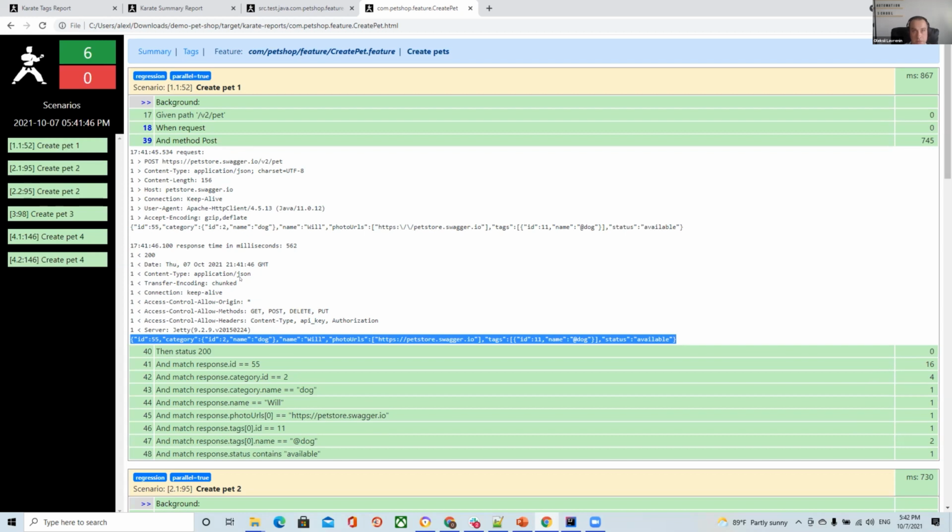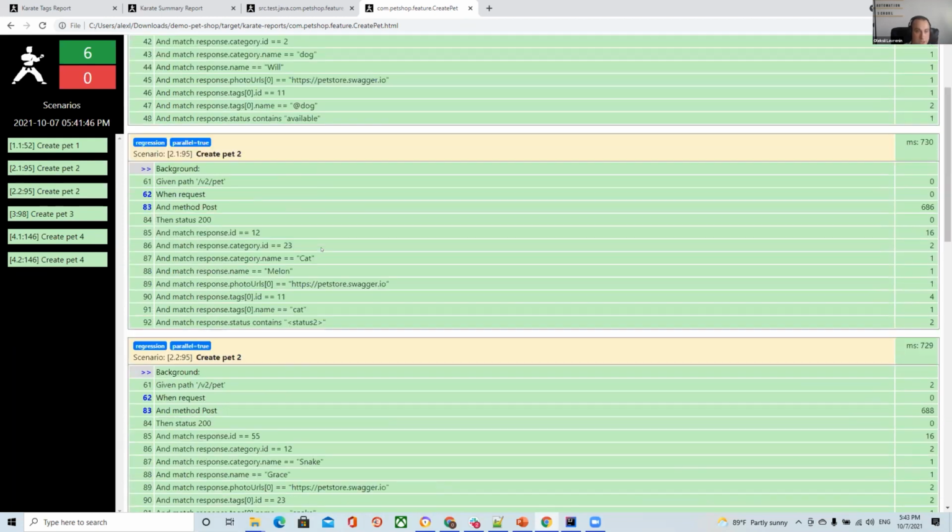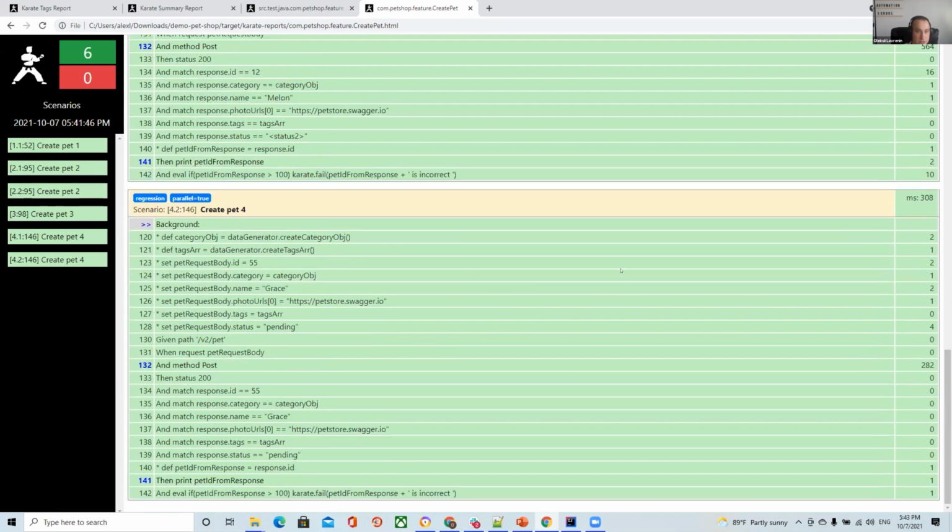For example, this response is different from this request, or possibly we have problems with some specific parameter. And you can see that we have different types of matchers and different information.